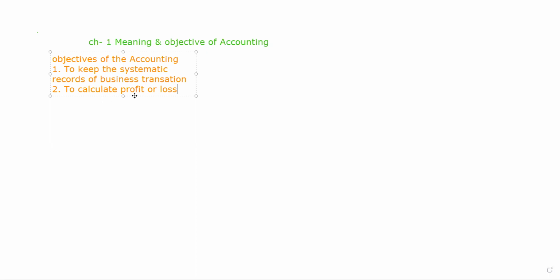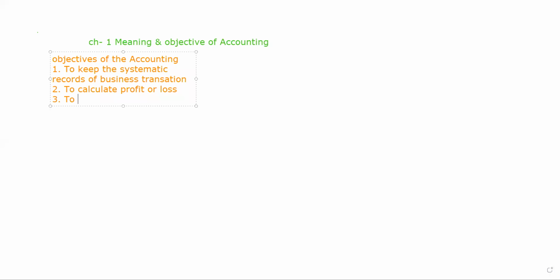Exact reason leading to profit or loss. When we prepare our profit and loss account, we can come to know thoroughly, in an explanatory manner, how much are the expenses of the business and how much are the incomes of the business.